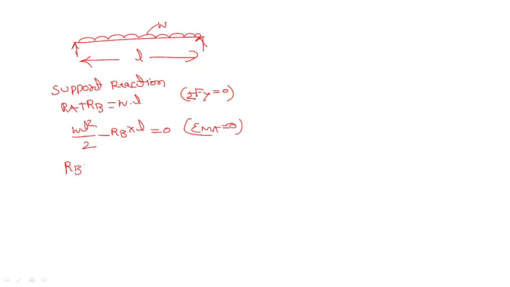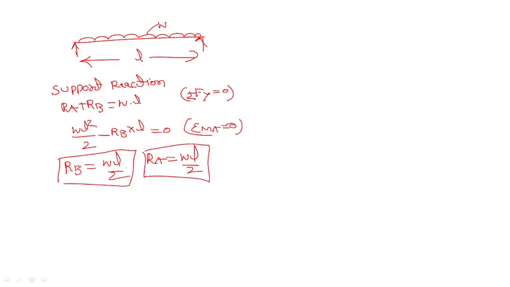So RB is equal to WL by 2 and RA is equal to WL by 2. So these are the first two values we have calculated. Now the expression for the bending moment. This is the first point. Next is bending moment. We have already drawn the diagram here, we can see.